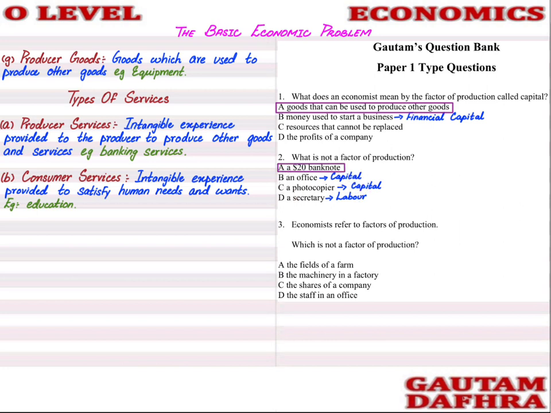Let's move ahead. Economists refer to factors of production. Which one is not a factor of production? So students, the staff in the office is known as labor. They are providing you services. The machinery is capital because it's made by man. Then the fields of the farm, the fields are God made, God has given the fields. So fields is land. The shares of the company is not a factor of production.